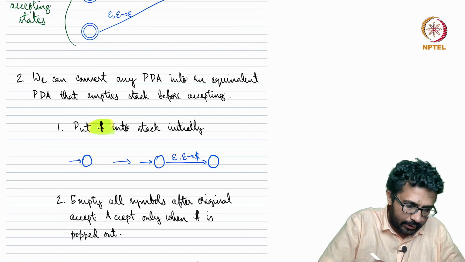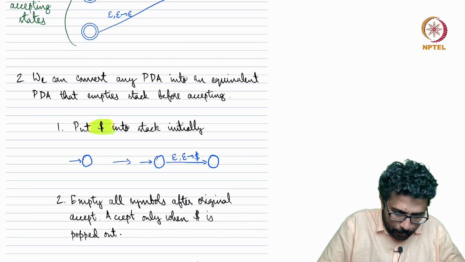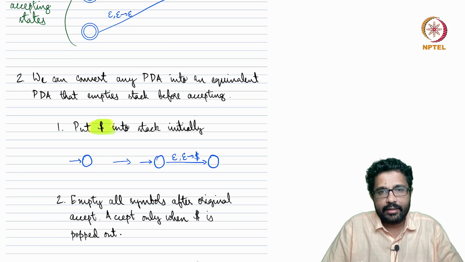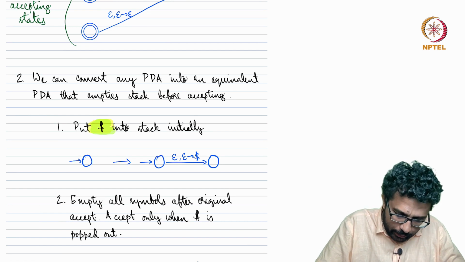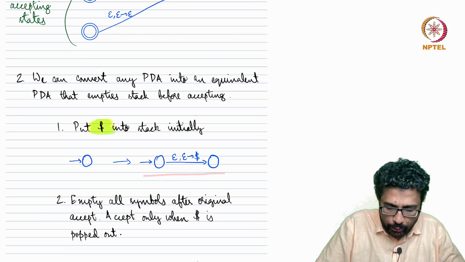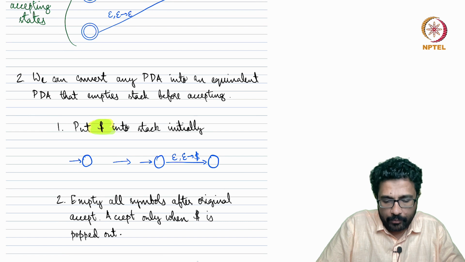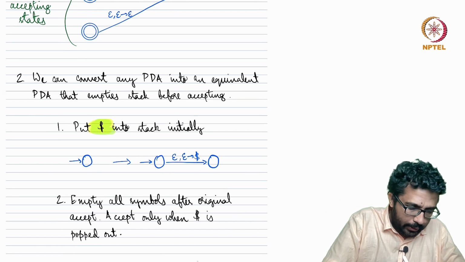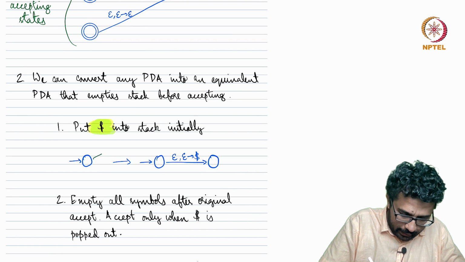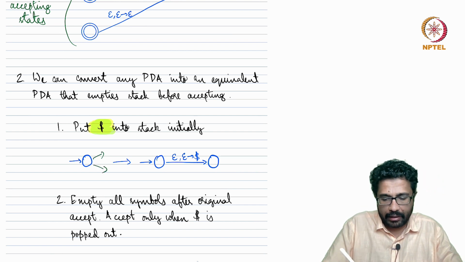So that's what I show here. Suppose this was the old start state. Now we modify it by pushing the dollar symbol and adding an extra state. Whatever transitions the old start state had, let's say there are two transitions.